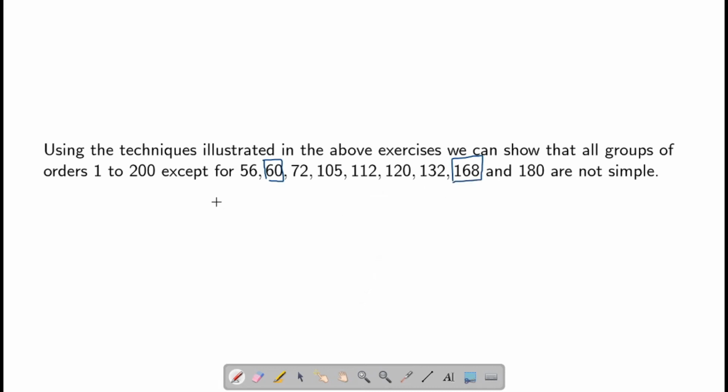Therefore, we will prove that there are no simple groups of order 56, 72, 105, 112, 120, 132 and 180. Let us proceed in this session to prove that there are no simple groups of order 56, 105 and 132. We will look at the rest of the orders in subsequent sessions.